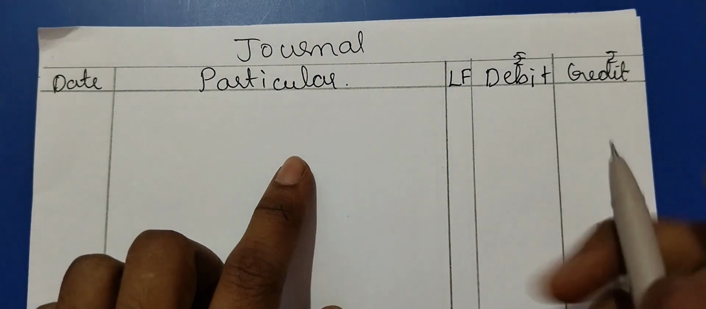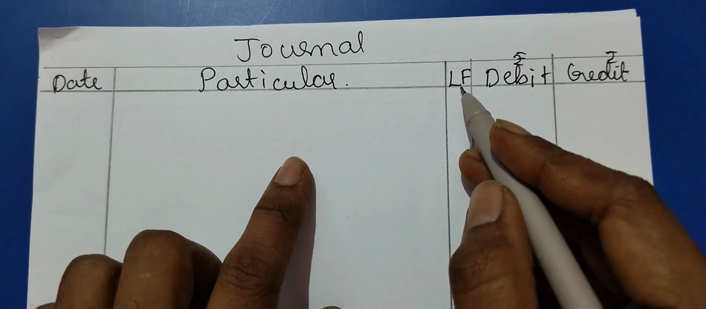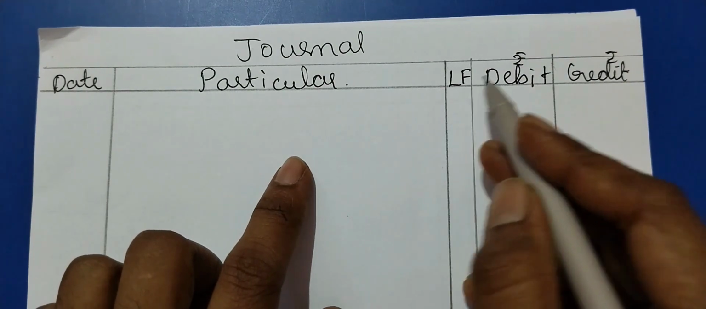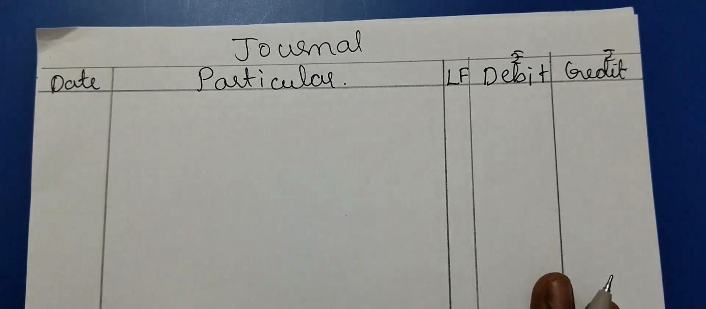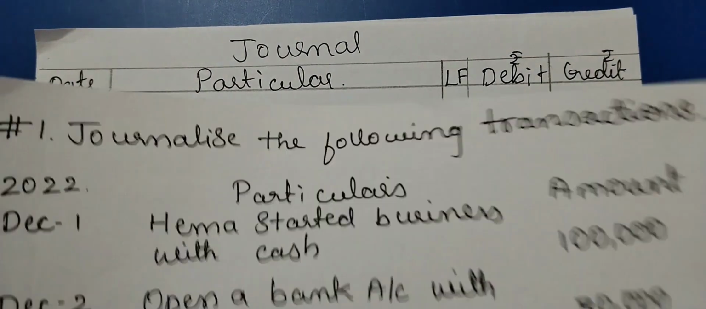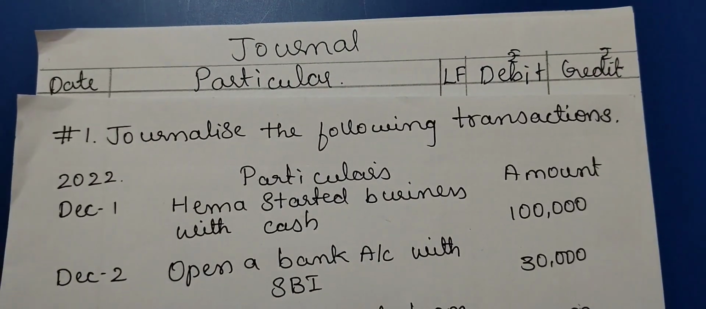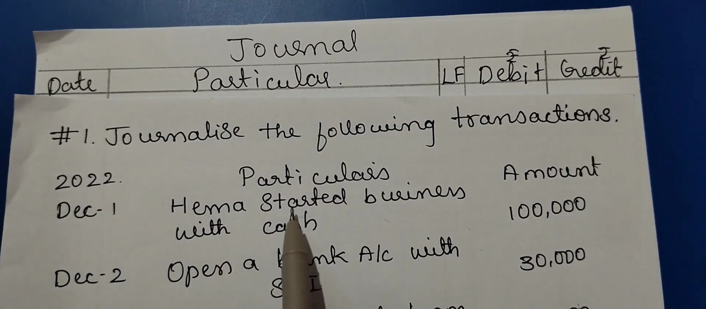There, the respective account page number you are recording under the ledger folio, LF. Debit amount column, credit amount column. Now we'll see the first transaction. The first transaction is Hema started a business with cash.